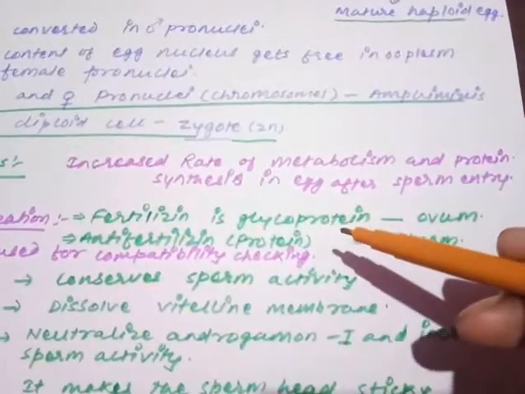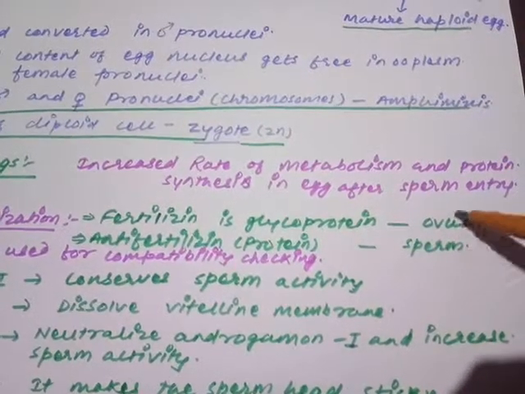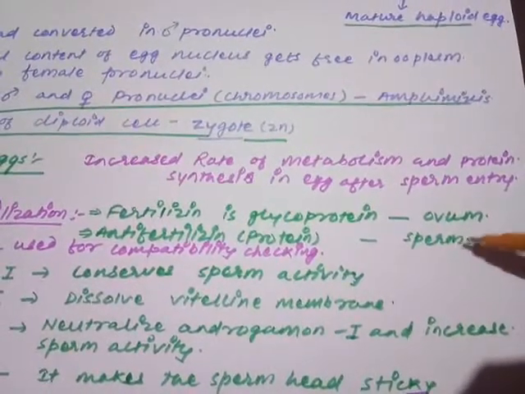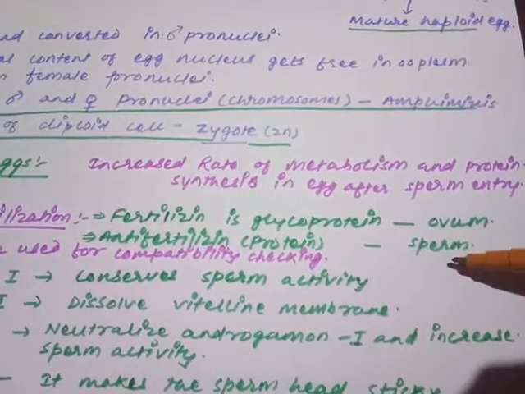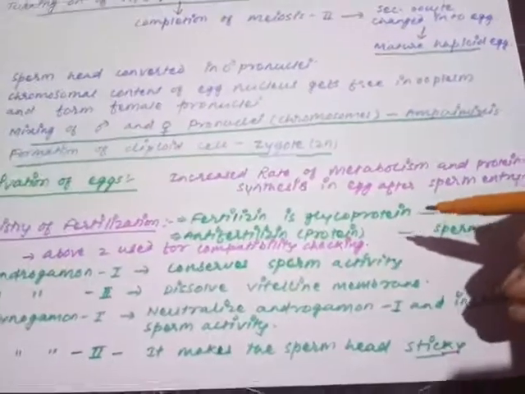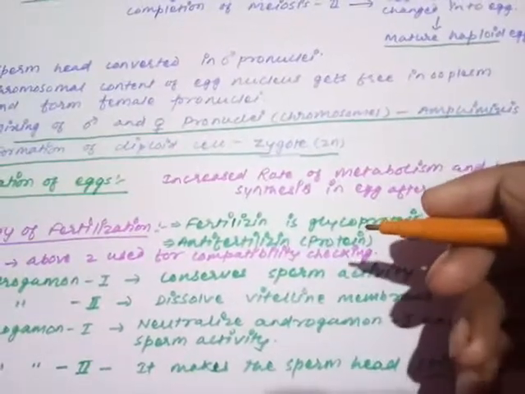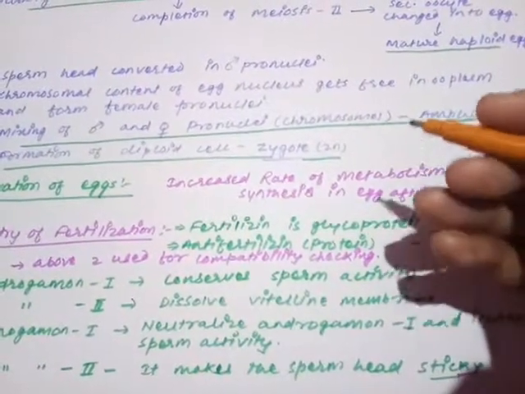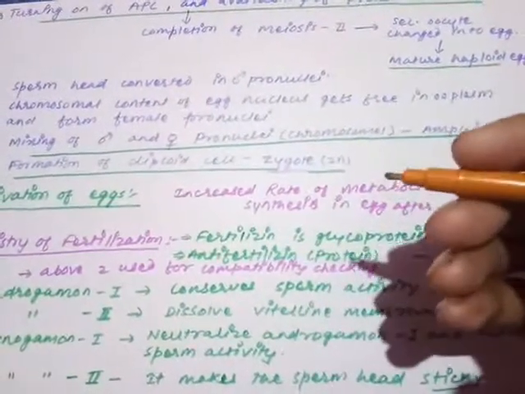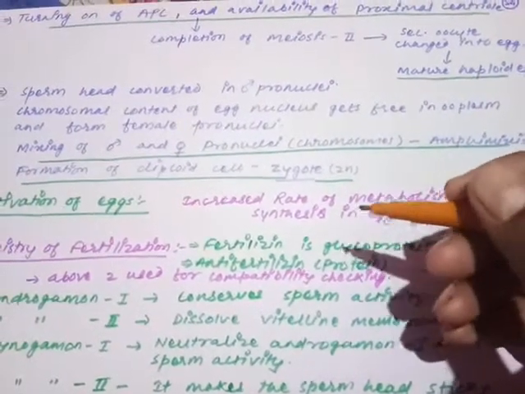Remember, fertilizin is a glycoprotein released by the ovum and anti-fertilizin is a protein released by the sperm. Keep this in mind. Fertilizin is released by the ovum, anti-fertilizin is released by the sperm. And these two are used for compatibility checking, my dear child. If you remember, the process of pollination begins with compatibility checking. So here also compatibility checking is required. Without compatibility checking, the process of fertilization could not begin.